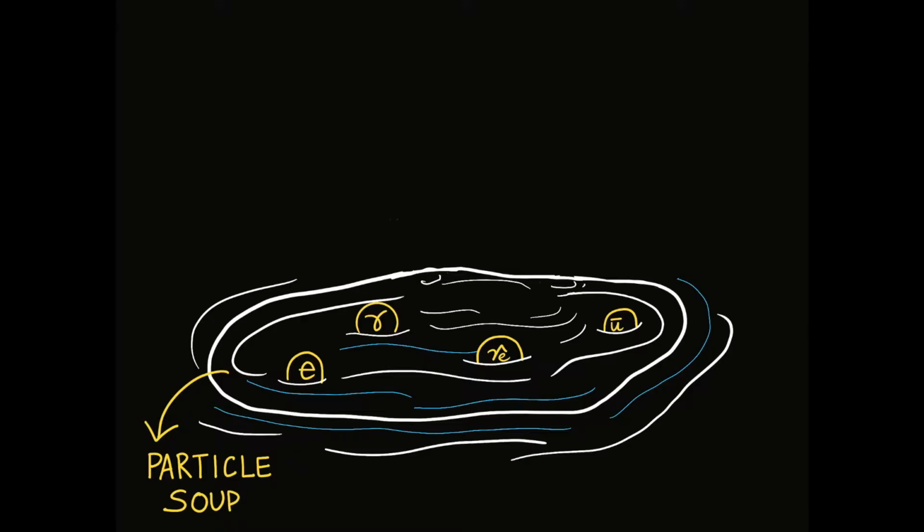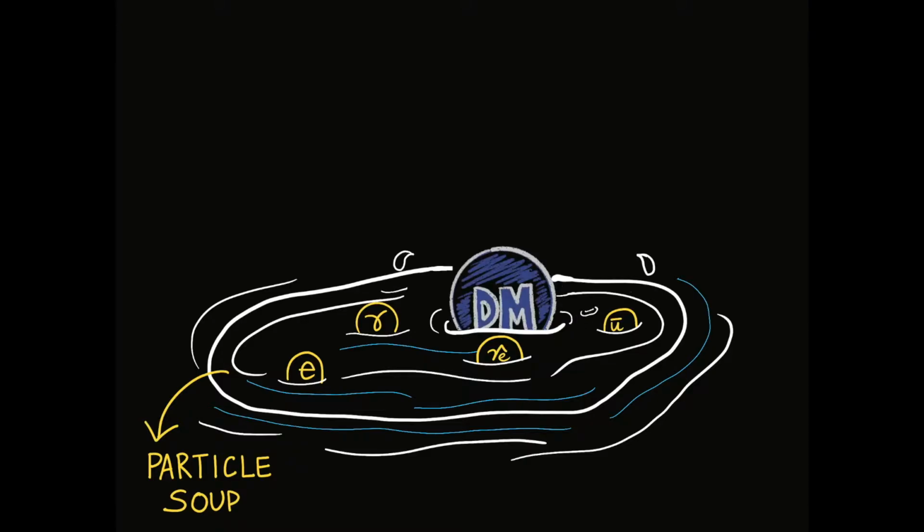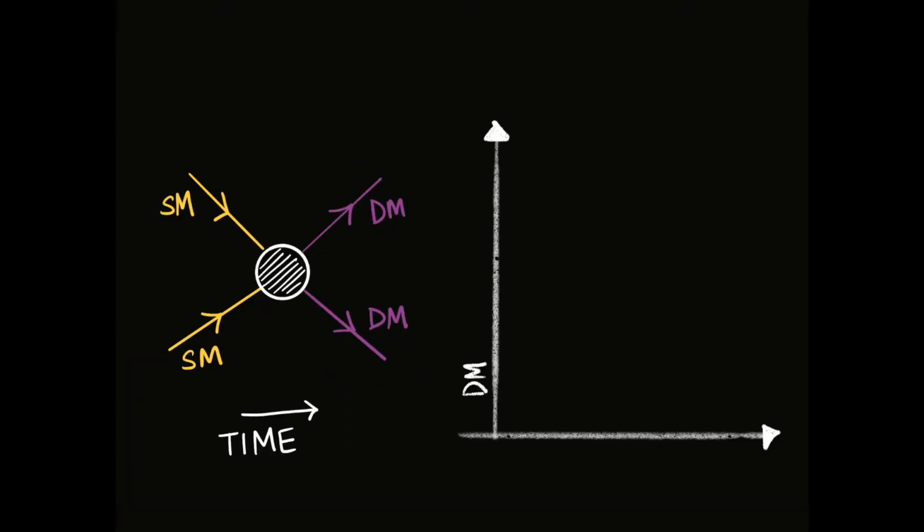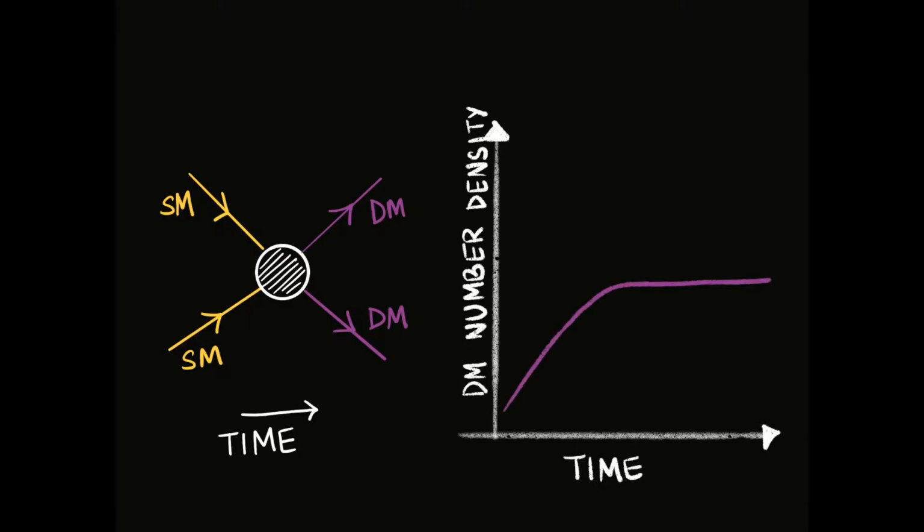Of course, the question now is, how do we make dark matter, as always? And this time we're going to flip the WIMP idea on its head. We're going to say that dark matter was produced by the annihilation or decays of standard model particles into dark matter. So if we look at how the number density of dark matter varies with time once again, we see now that we start off with a small abundance of dark matter, we populate the dark sector through these annihilations or decays, and at some point these processes also lose out to the expansion of the universe and freeze in.